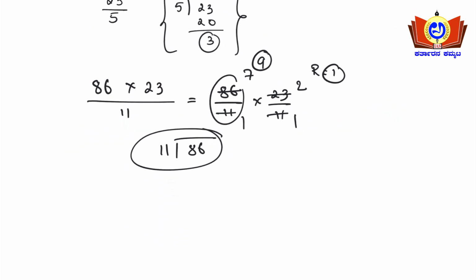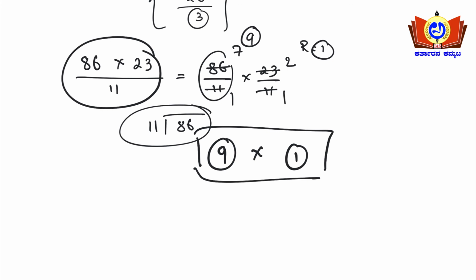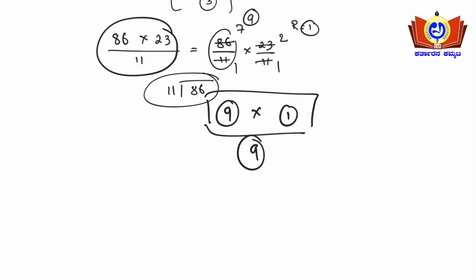So the calculation here is 86 into 23 upon 11. The remainder we got is 9 here and the remainder we got is 1 here. In between, the multiplication symbol is there. So 9 into 1 is nothing but 9, which will be the remainder, friends. Okay, simple, right? So one more example I'll take here.